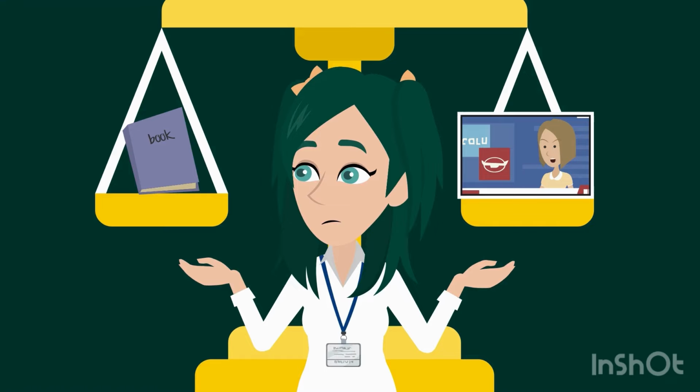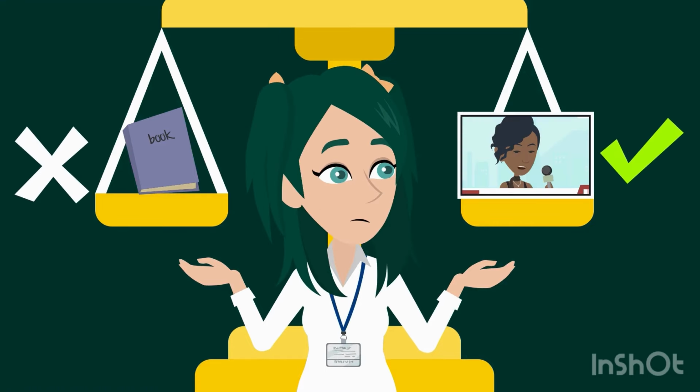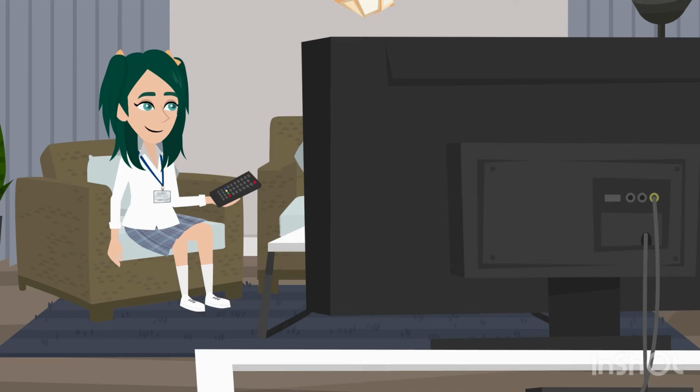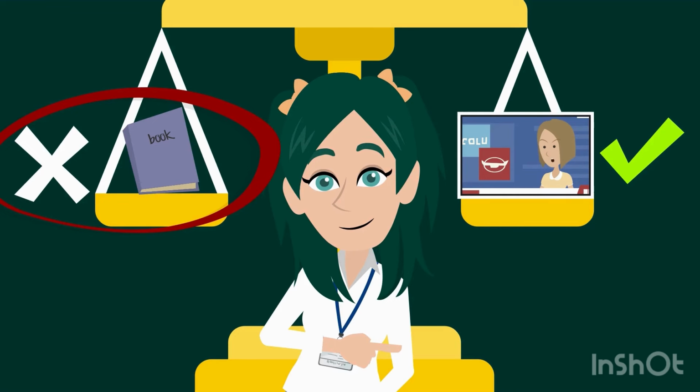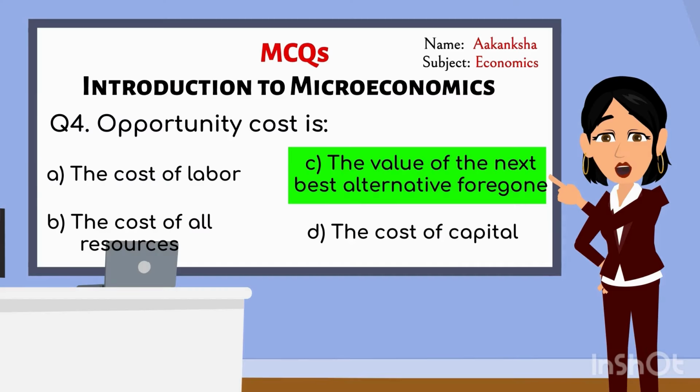Ma'am, opportunity cost is the value of the thing you give up when you choose something else. For example, if I choose to watch TV instead of studying, the opportunity cost is the study time I gave up. Alright, let's move to the next question.